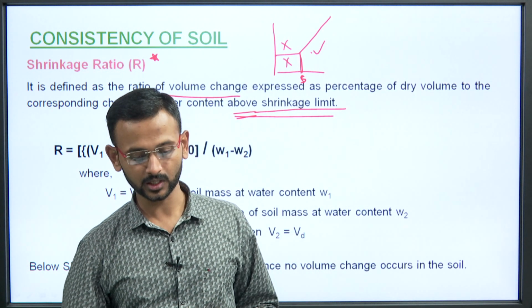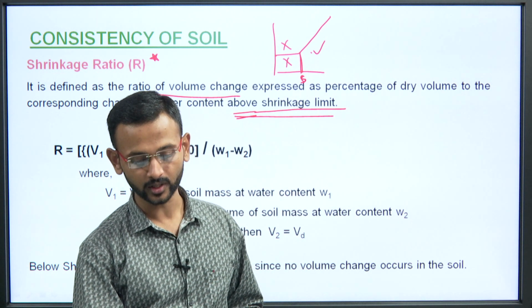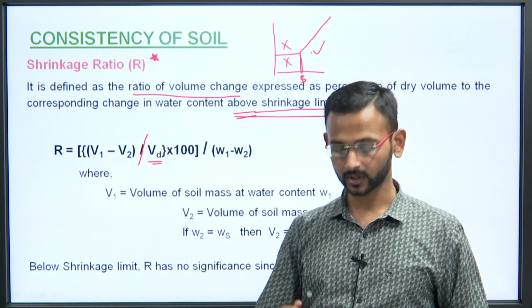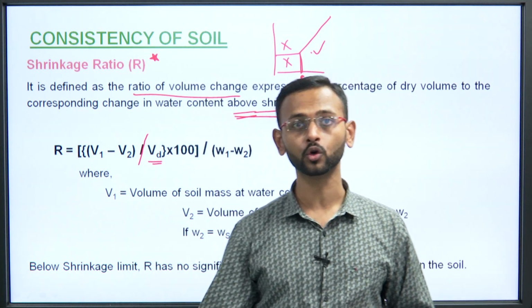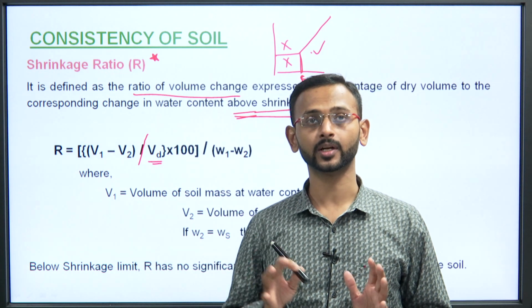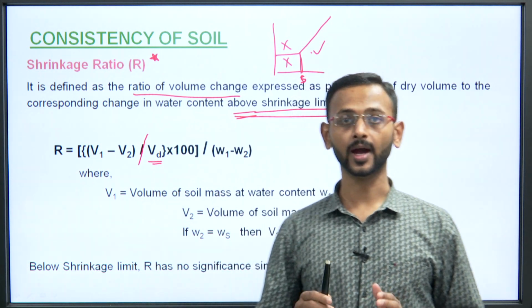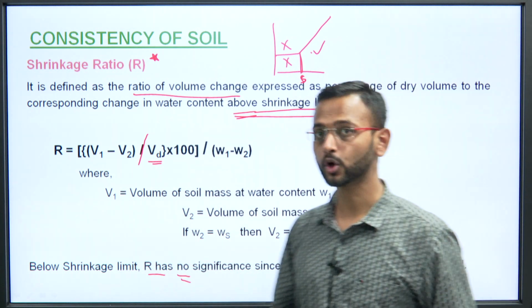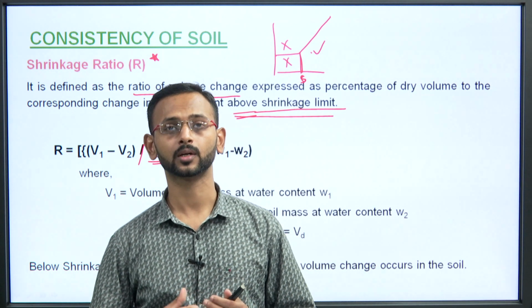So, V1 is the volume of soil mass at water content W1, V2 is the volume of soil mass at water content W2, and if W2 is equal to Ws, then V2 is equal to Vd. And I have already told you that above the shrinkage limit R has some significance, and below the shrinkage limit R has no significance whatsoever, because there the volume changes there.